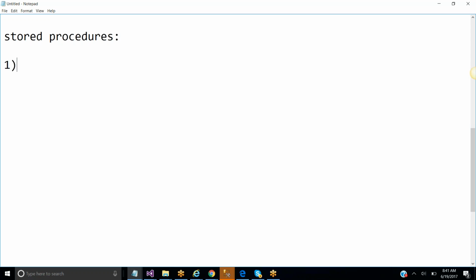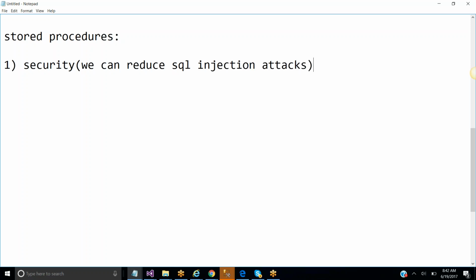With the help of stored procedures, we get two major important things. One is security, which means we can reduce SQL injection attacks. What is the meaning of SQL injection attacks? We're going to see, because this is one of the important words in the market. SQL Server injection attacks, or SQL injection attacks, anything would be fine.